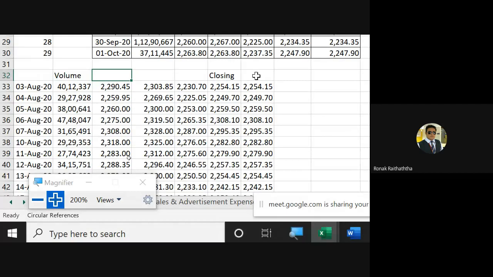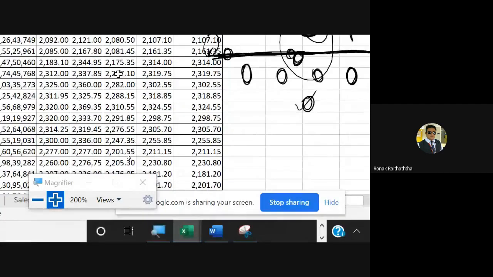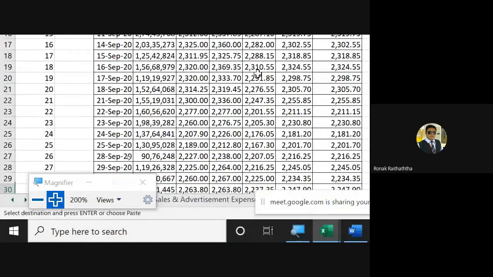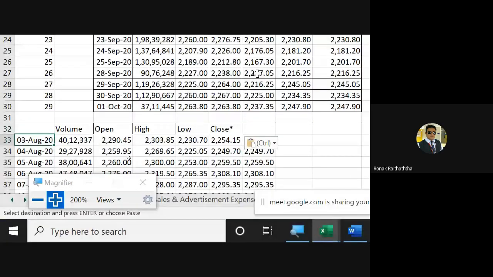Because if I go to the adjusted closing price, that would be too much into the finance concepts. We are not doing finance right now, we are in Excel. So I'm not going into that. Okay, the order is like this: open, high, low, and close. Sorry. So copying that and putting it over here. This is how you would be having it.